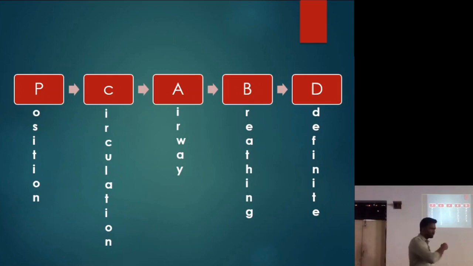First, you're going to make sure that the patient is in proper position. After that, you're going to check for the pulse, preferably carotid pulse. If you're not able to check the carotid pulse, then you can check the radial pulse. If there is no pulse, that means there is cardiac arrest.